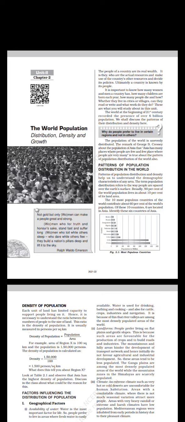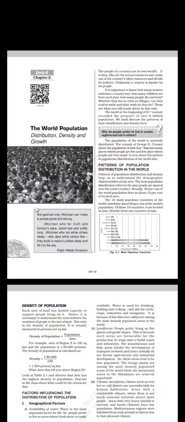The people of a country are its real wealth. It is they who are the actual resources and make use of the country's other resources and decide its policies. Ultimately, a country is known by its people. It is important to know how many women and men a country has, how many children are born each year, how many people die, where they live, in cities or villages, can they read or write, and what work they do. These are what you will study about in this unit.